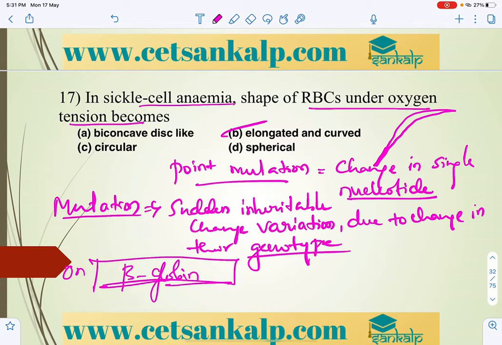Beta globin, that is what you have to keep in mind, where HbA is converted into HbS. Because of that, the cell is elongated and curved.